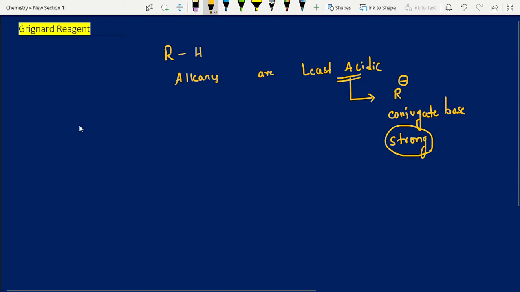Now I am going to start Grignard reagent. So, what is Grignard reagent? Organometallic compounds, RMgX, right? What is R here?